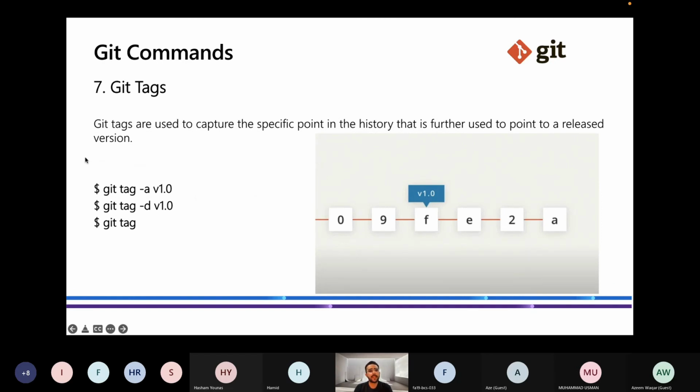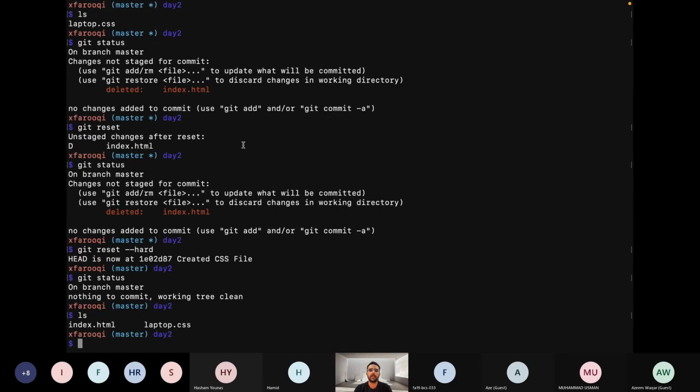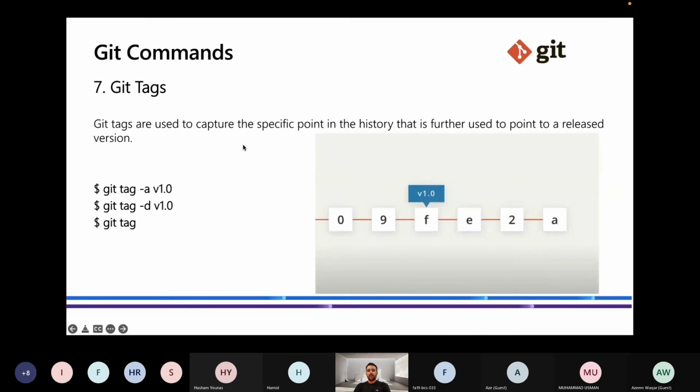So git tag, let's understand what it does with this example.